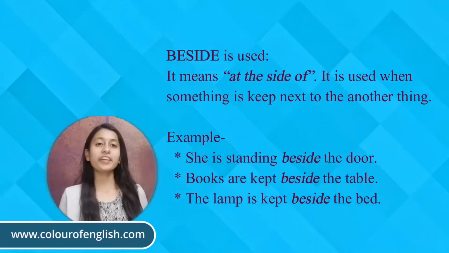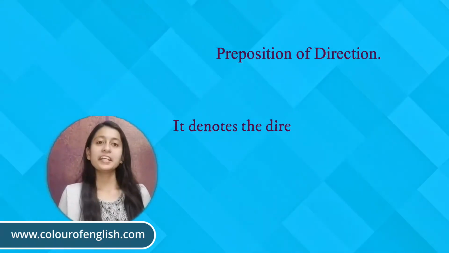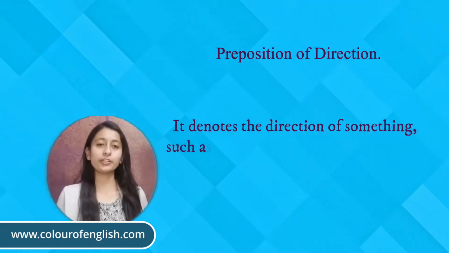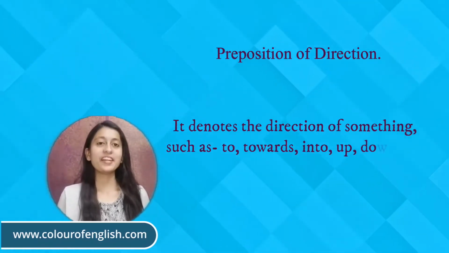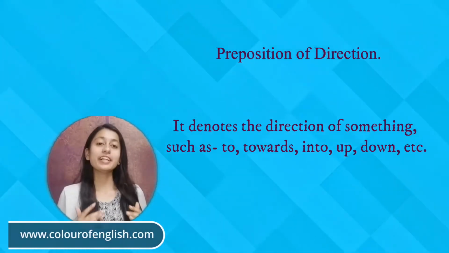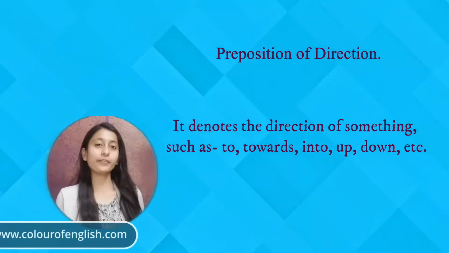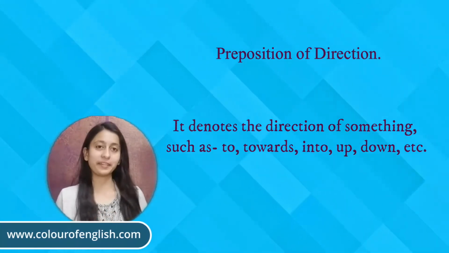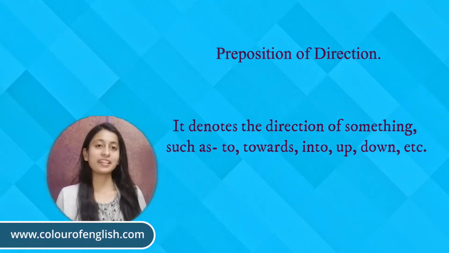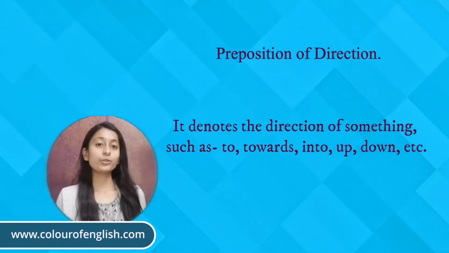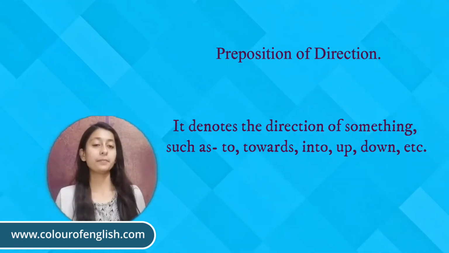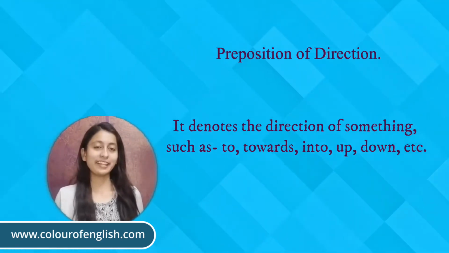Okay, so I hope everything is clear to you. Now we will switch to preposition of direction. Preposition of direction is used to show the direction of something or location of something. For example, it includes to, towards, up, down, across, etc.